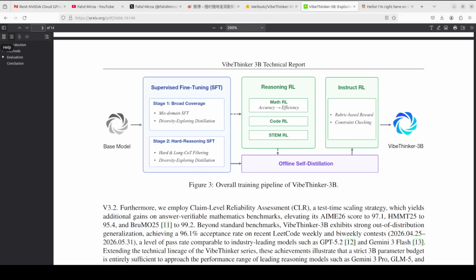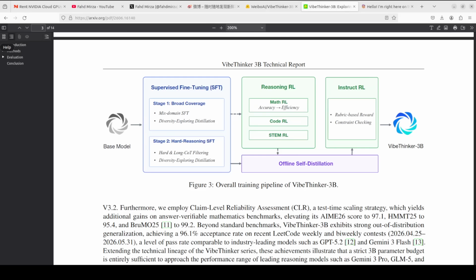And while it thinks and gives us the response very quickly, look at this image. This is where the real story is. The pipeline has four major stages, flowing left to right. It starts from a base model, goes through supervised fine tuning in two stages, then a reinforcement learning phase covering math, code, and STEM sequentially, and that is what we are testing. And then an offline self distillation step where the best reasoning traces get fed back into the model. And finally, an instruct RL stage that sharpens its ability to follow complex user instructions.